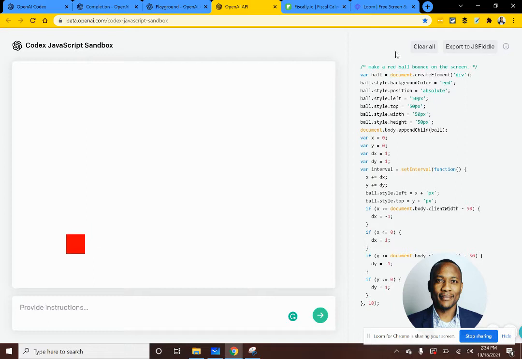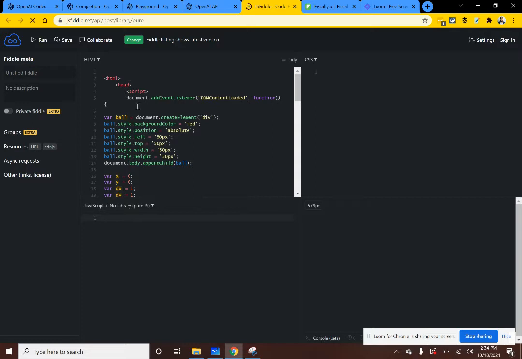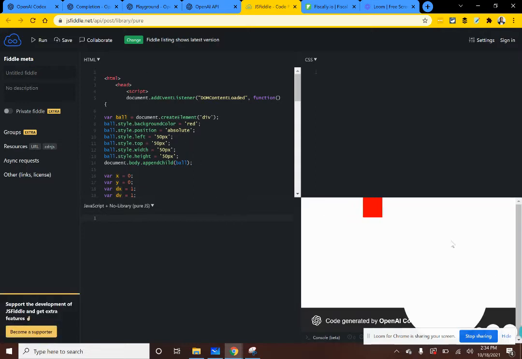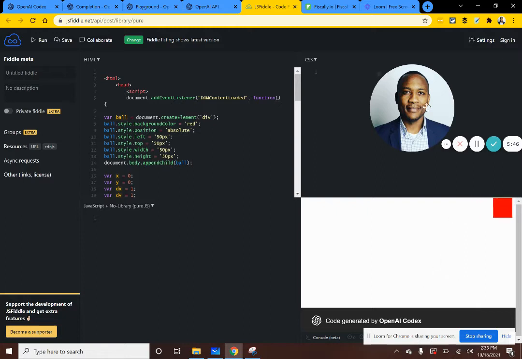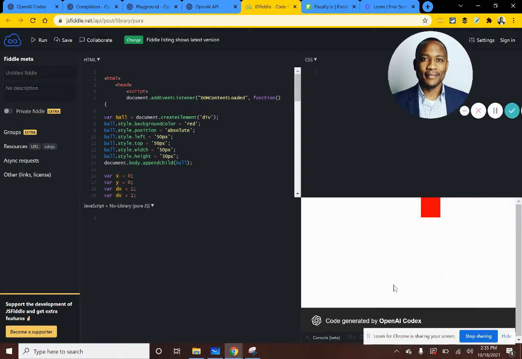So one other thing that we can do here is we have this bouncing on the screen. You can export this to JS Fiddle, which is basically a sandbox environment. And it's going to wrap that around JavaScript and then run that on the screen. So you can see that code basically running here on the screen. I said it's a circle, but it's a ball, it's close. I'm sure we can fix that.